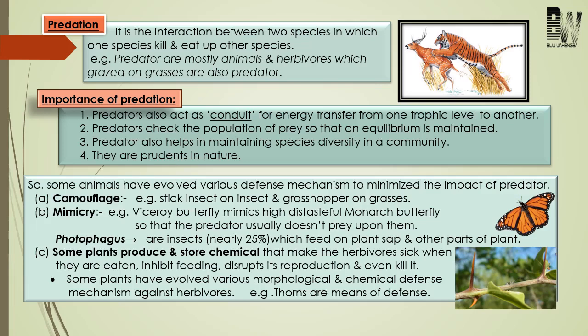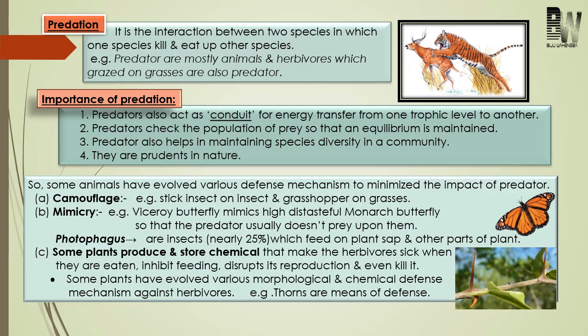And another one is what? Mimicry. For example, there is the viceroy butterfly, which mimics the monarch butterfly. The monarch butterfly is very distasteful, so predators always avoid the monarch butterfly. Since the viceroy butterfly mimics the monarch butterfly, the predators avoid the viceroy butterfly as well. Okay.